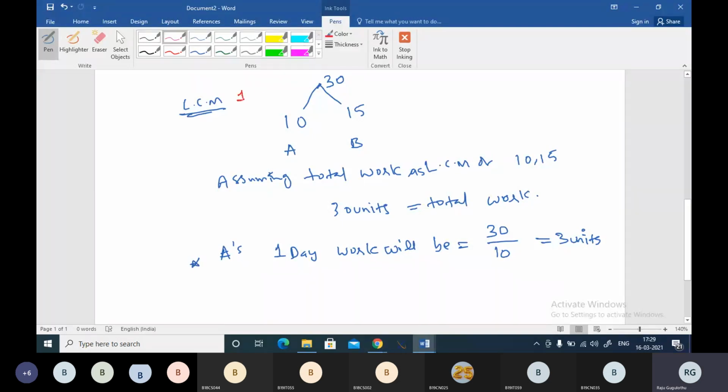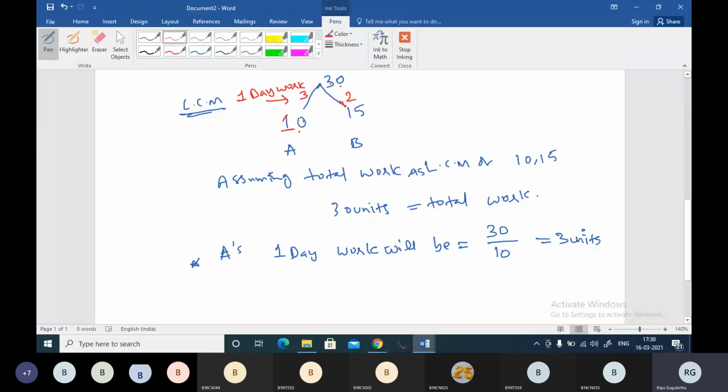Here we will be writing one day work. So 30 by 10, that will be 3. 3 units of work will be done by A in one day, boss. And 30 by 15, which is 2 units of work, will be done by B in one day. First thing we are doing is assuming that LCM of 10 comma 15 is the total work. So we are assuming 30 units is the total work now, and we are finding the individual efficiencies of the persons by dividing total work by their working capacity.